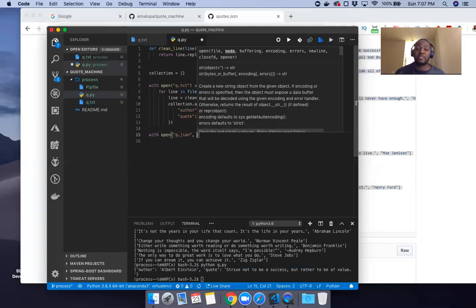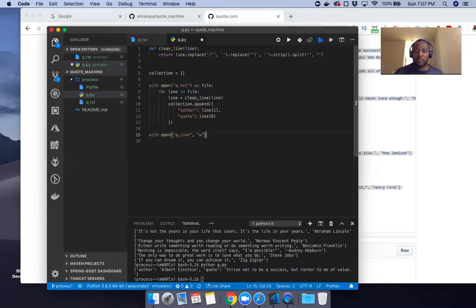Since this time we're trying to write into it, I'll say write, and I'll give it a variable name called json file. And then I'm going to dump that JSON collection object into this file.